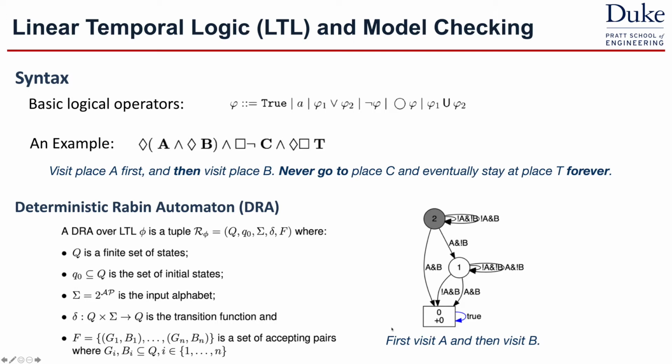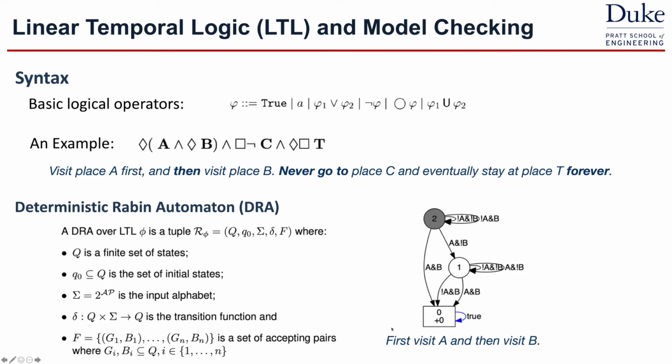To check if a robot satisfies this LTL specification, we can convert it to a graph, which is a deterministic Rabin automaton. It contains a set of states, set of initial states, input alphabet, transition relation, and set of accepting pairs.